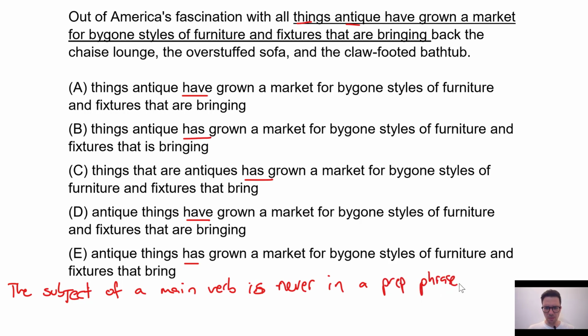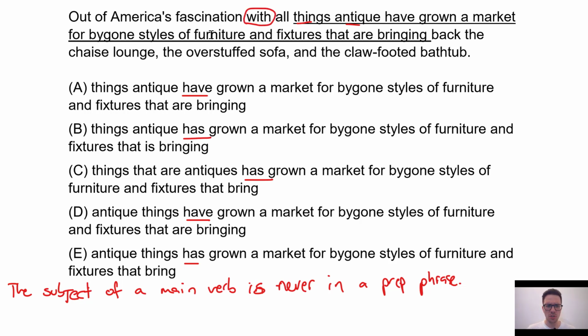Okay, so what do I mean by that? Well, if you don't know what a phrase is, basically a phrase is just a group of words without a subject and a verb, okay? As opposed to a clause. A clause would be a group of words with a subject and a verb. So then a prepositional phrase is a group of words without a subject and a verb that begins with a preposition. So here's a preposition, with.